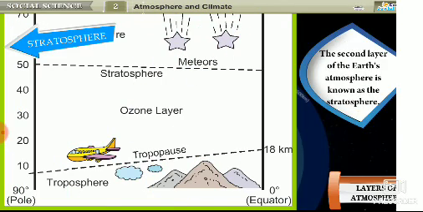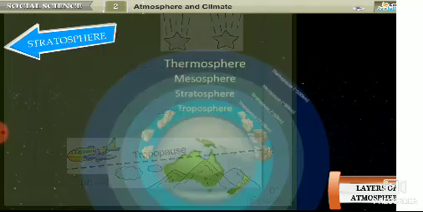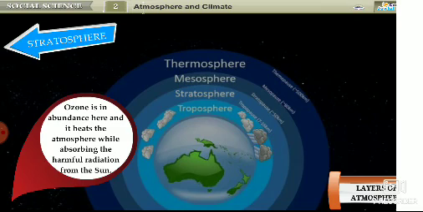Stratosphere. The second layer of the Earth's atmosphere is known as stratosphere. It starts just above the troposphere and ends about 31 miles, that is 50 kilometers above the ground. Ozone is in abundance here, and it heats the atmosphere while absorbing the harmful radiation from the sun.